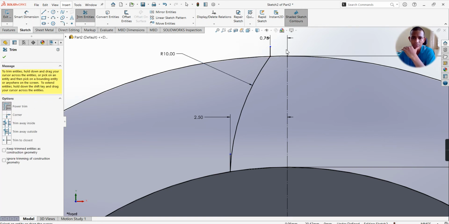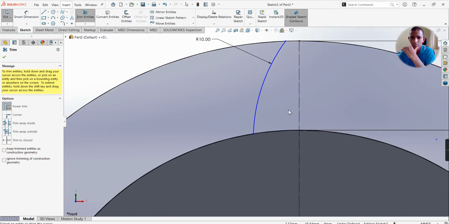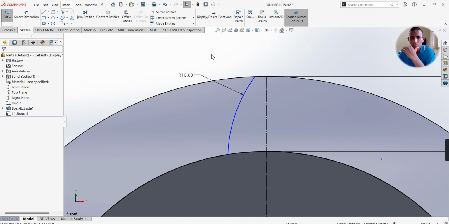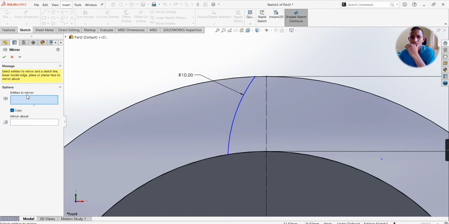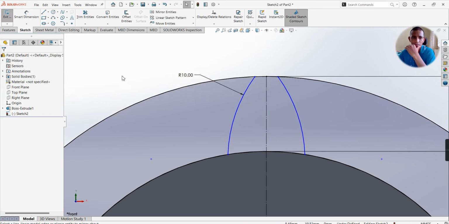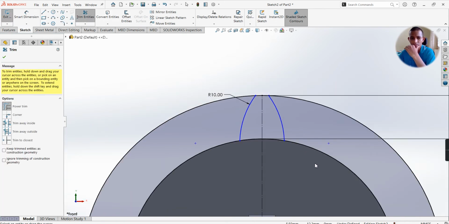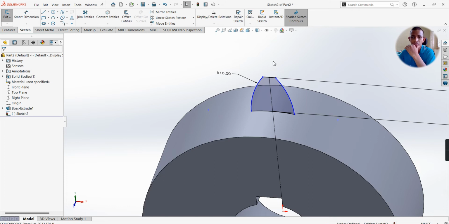Next, remove the extra lines which we have used for construction purposes. Next, select the mirror entities to mirror this arc. Select the arc, mirror about axis line, select OK. Now select trim command and trim this extra circle. So now we got the profile of the gear.